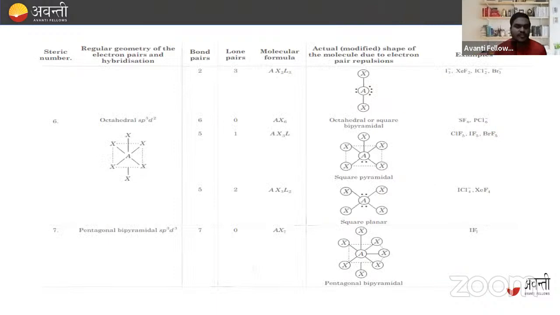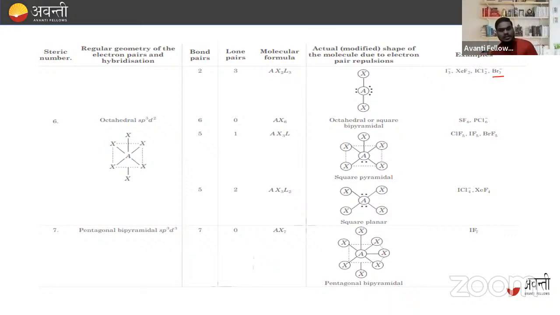Now, similar for the octahedral, that is sp3d2. So, what happened for the sp3d2? When the bond pair is 2 and the lone pair is 3, like AX2L3, we get I3 negative, XeF2, ICl2 negative, BrF2 negative. These all show this type of structure, right?